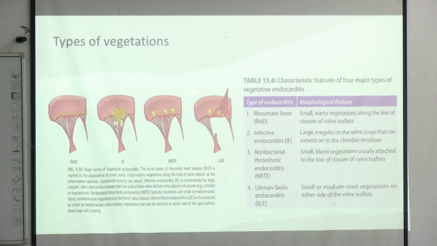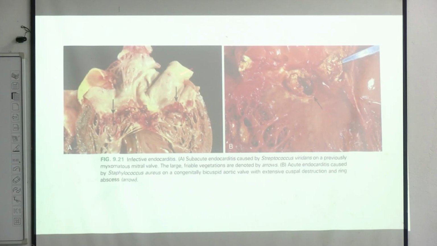Just remember this picture. These are the large, warty, friable, destructive vegetations which are formed in infective endocarditis. These are the small to medium sized vegetations which are formed on one side of the valve, and this is Libman-Sacks endocarditis, with vegetations on both sides of the valve. So this is a gross image. These are the vegetations we find in infective endocarditis. These are the vegetations on the valve leaflets, and these are also vegetations.